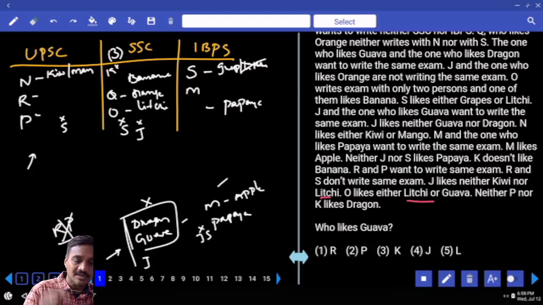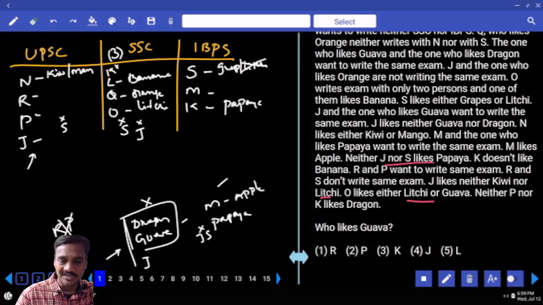And M and papaya, dragon, guava and J must be together. Dragon, guava and J are together. Then tell me who are the persons. K cannot be at this place, hence K must be papaya. Then who is the person left over? Only one more person, L. L likes banana. And if L likes banana, then coming back, neither J nor S likes papaya.